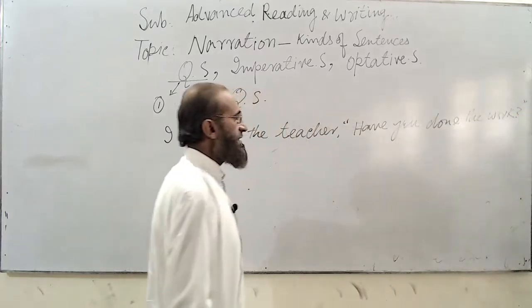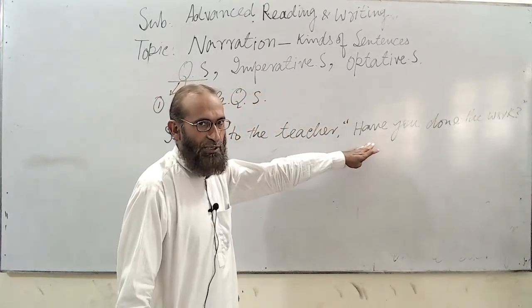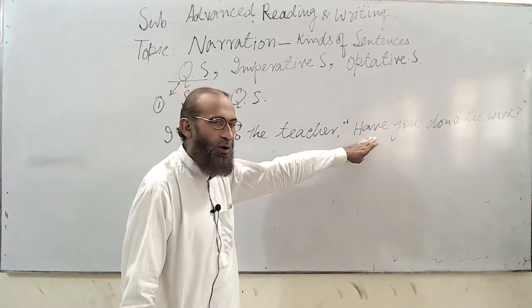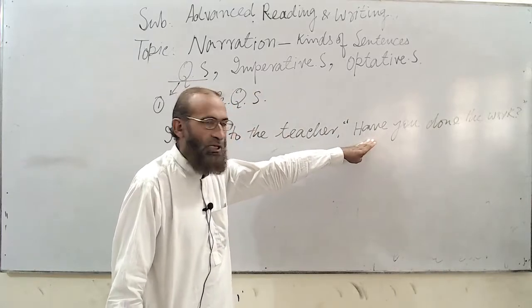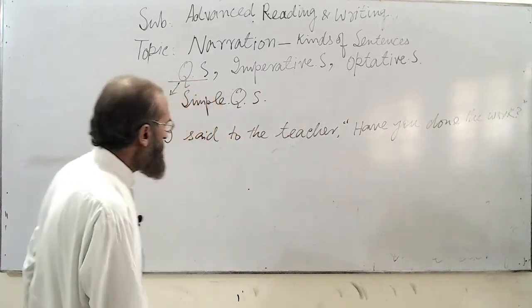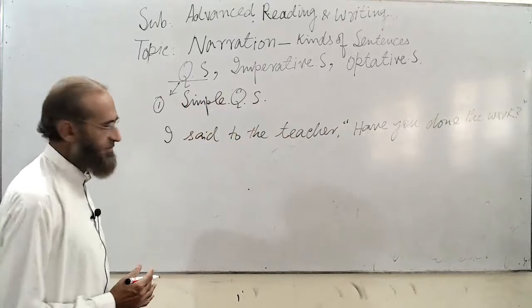This is a question sentence because it starts with the auxiliary verb have. So this is called a simple question sentence.